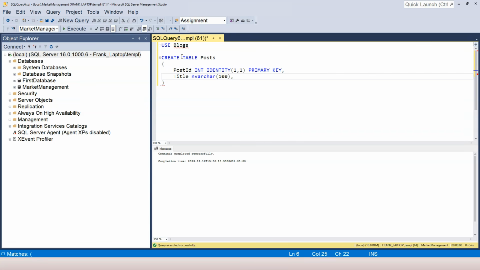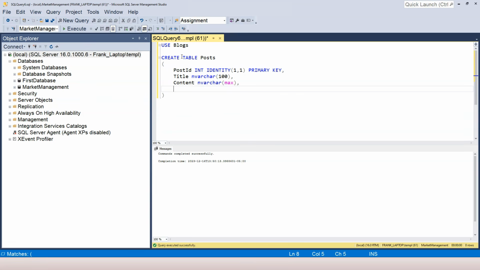So the maximum length of the title is 100. And then I want to use the minimum number of columns, so I don't want to add subtitles, right? I want to just have the content. And the content is also going to use nvarchar, and I can provide max, so the max number of characters here.